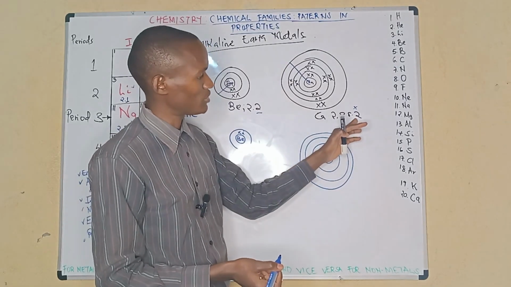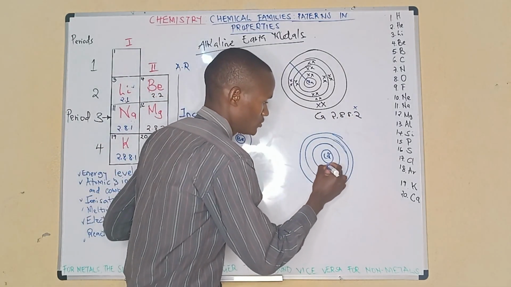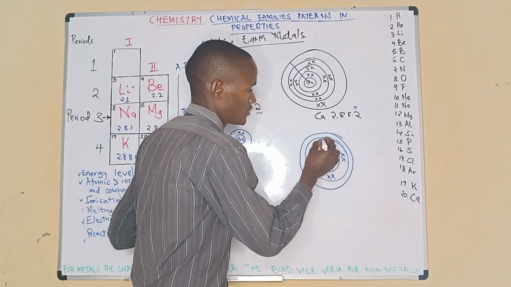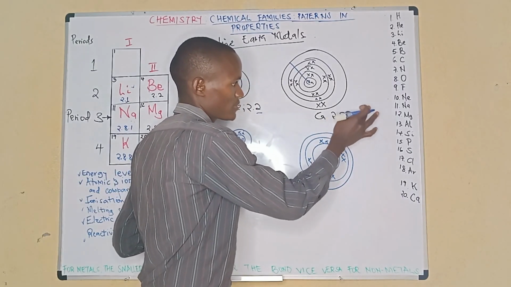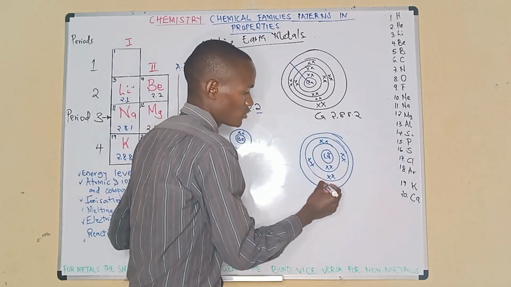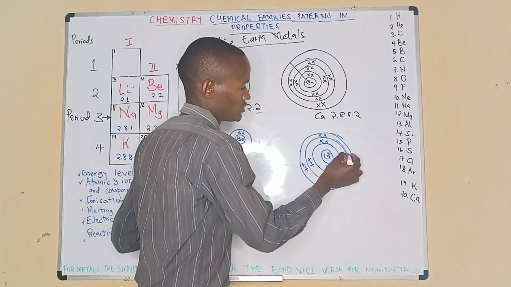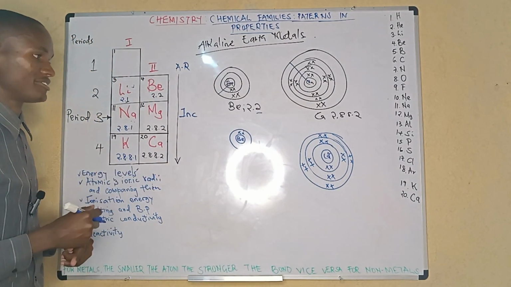Calcium lost 2 electrons. Now it is 2,8,8. 2, 8, and then another 8. These ones are lost for it to form an ion, 1, 2, 3, 4, 5, 6, 7, 8. That is the resulting structure of the ion.